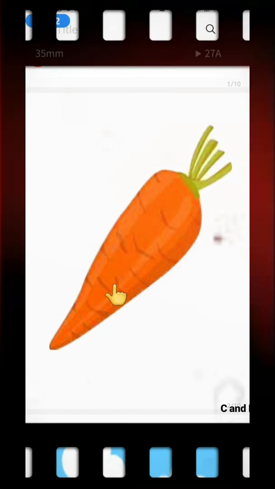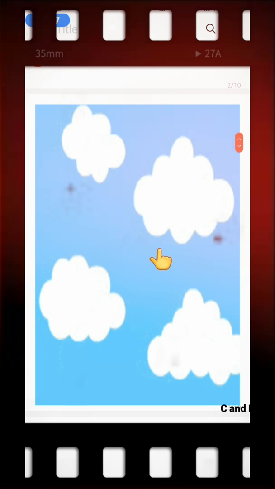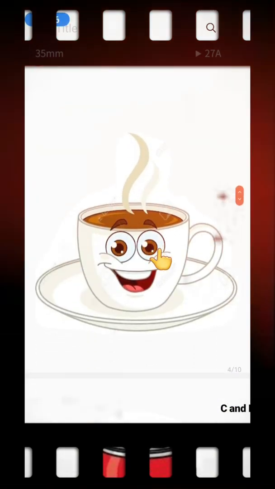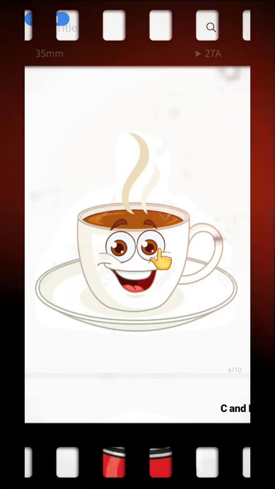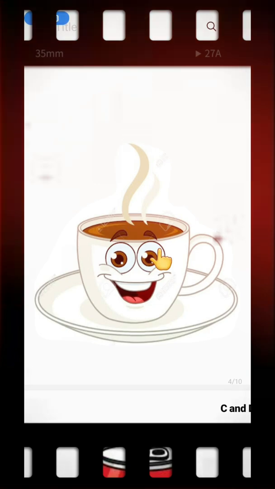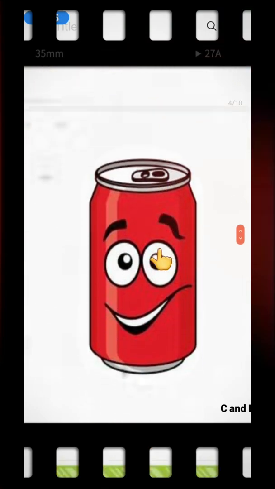So this is K, carrot. And these are clouds. K, clouds. Very good. And this is a cup of coffee. K, coffee. And K, cup. We know about cup, we didn't know about coffee. We are going to say cup of coffee.